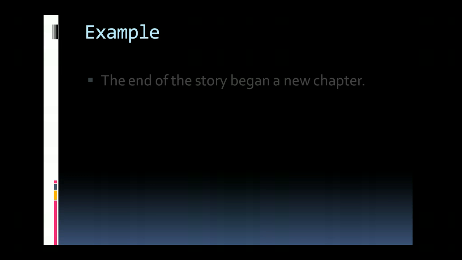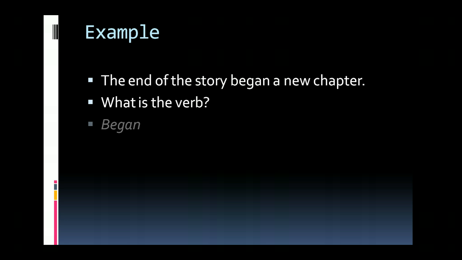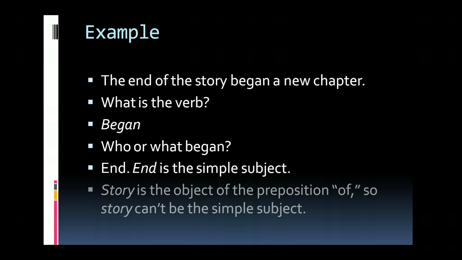Second example. The end of the story began a new chapter. Same process. The verb is began. The question is who or what began. Looks like we have two options, the end or story. Well, of those options, the end began a new chapter or the story began a new chapter. Can't be both, so we're going to choose end. The reason why is that story is the object of the preposition of, so story can't be your simple subject. Even if it makes sense to you logically, if it comes after of, or to, or with, or for, or at, whatever comes after that isn't going to be your simple subject.